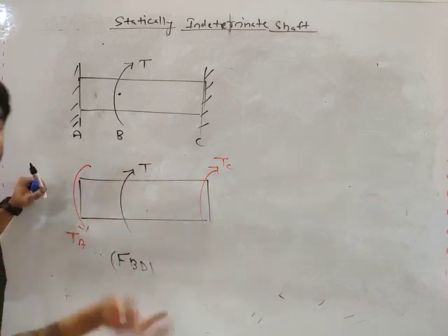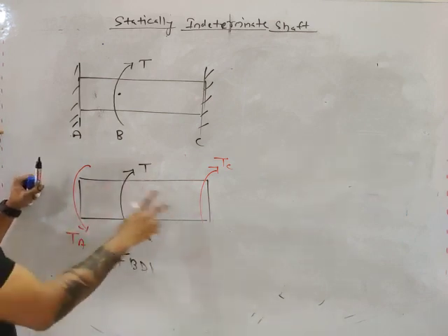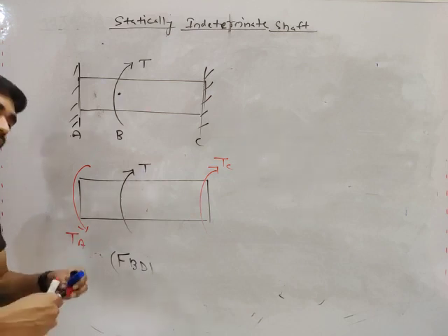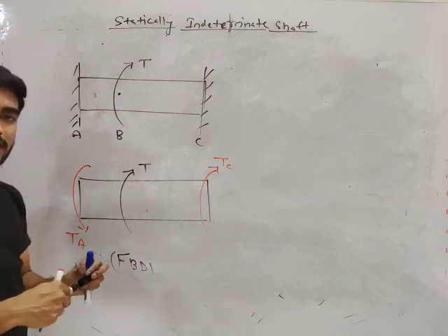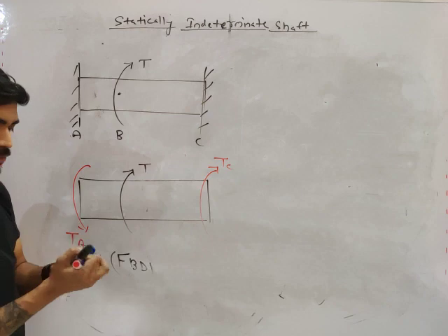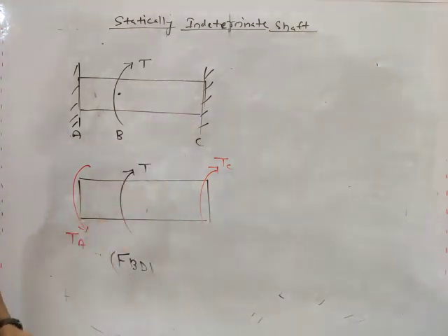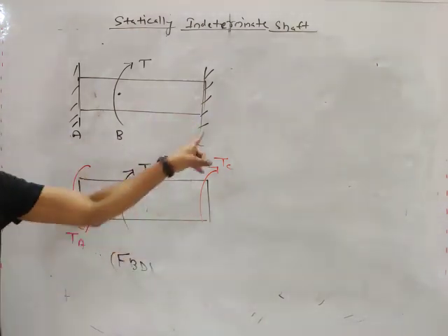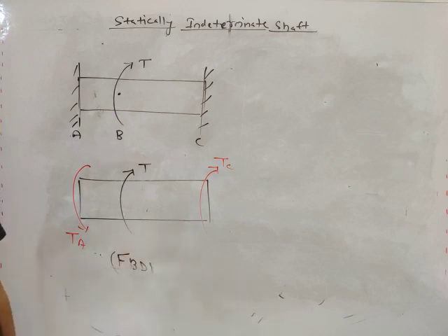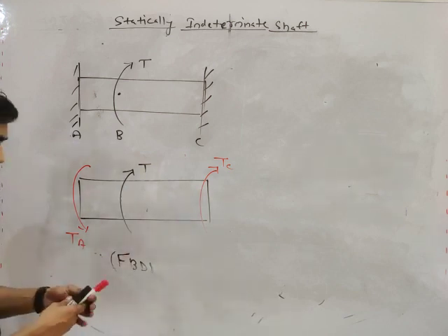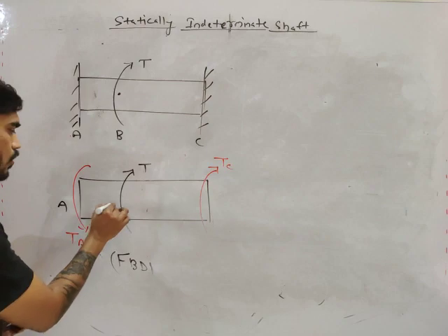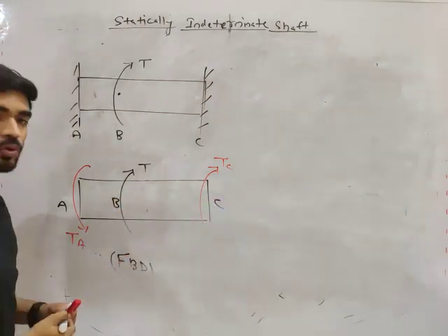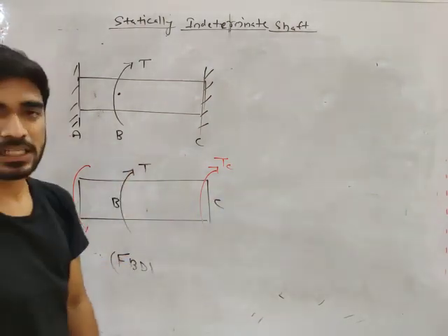If you are getting a negative answer, it means your assumption is wrong. So don't worry about the direction of TA and TC. Assume any direction in order to solve this problem. I have assumed this direction for TA and this direction for TC. Now, in order to calculate the internal torque in AB or BC, you need the values of TA and TC.